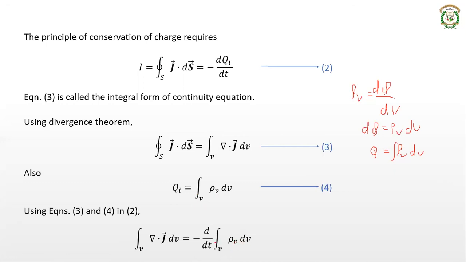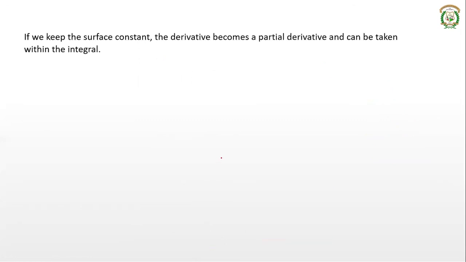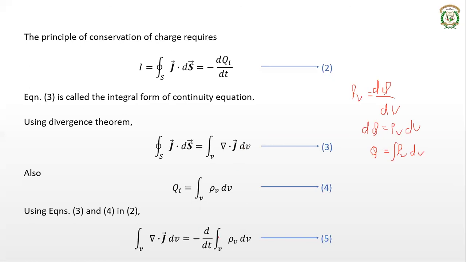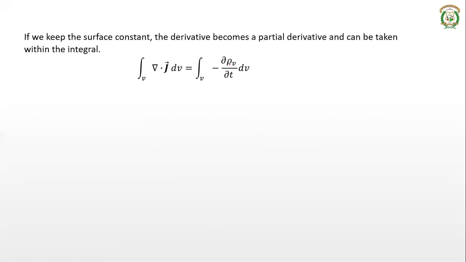If we treat the surface as constant, then instead of the derivative we can take the partial derivative, and it will go inside the integral. Instead of d by dt, it becomes dou by dou t of rho v into dv.